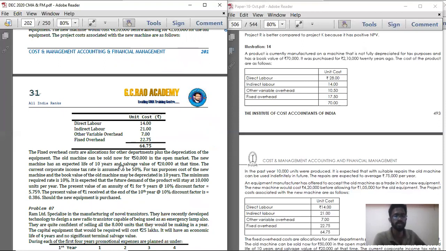The old machine can be sold for 50,000 in the open market. So if you take that old machine to the open market, you are going to sell it for 50,000. So how much is the profit you are making? 1,05,000 minus 50,000. So 55,000 rupees profit you are making.